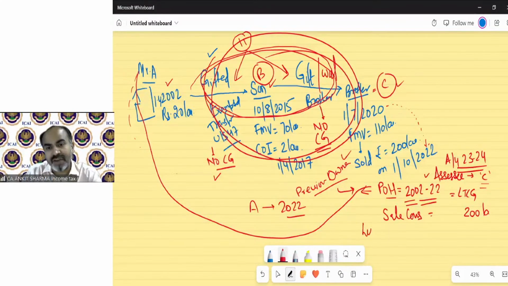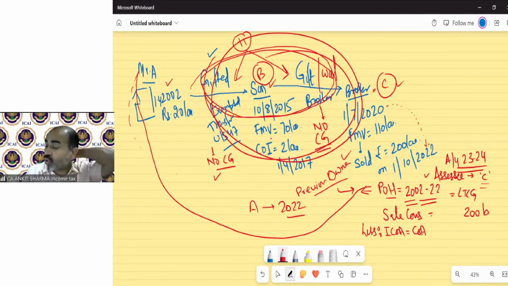And now you can see why we say this, because when you solve the indexed cost of acquisition, the cost of acquisition of C cannot be taken because there is no cost involved for Mr. C. Again, the cost of B is also 0, an exempted transfer. The cost of acquisition of A will be taken in this place.